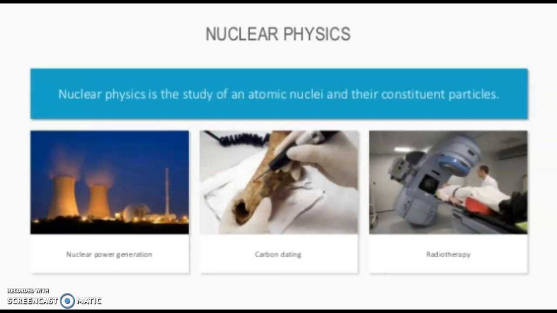We know in the nucleus there is a vast amount of energy which binds protons and neutrons together. This energy is used to produce electricity in nuclear power stations, where nuclear fission, nuclear fusion, etc. are studied under nuclear physics.